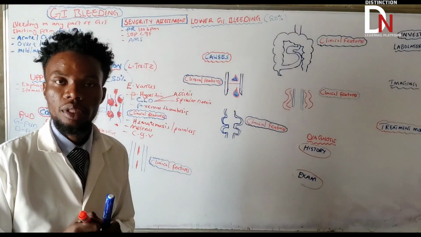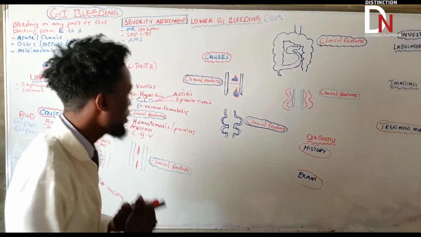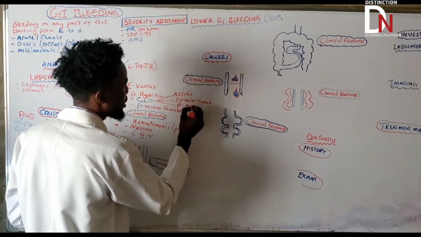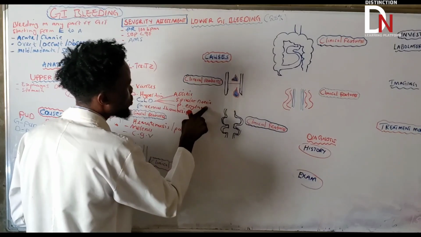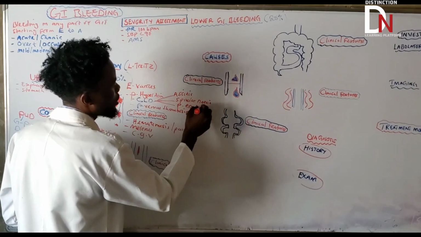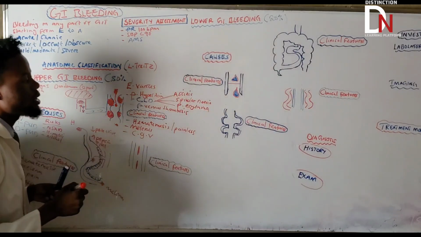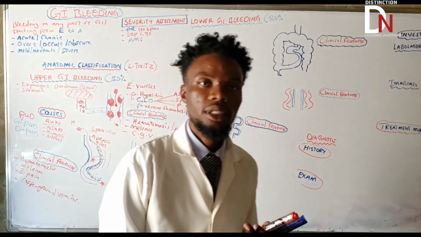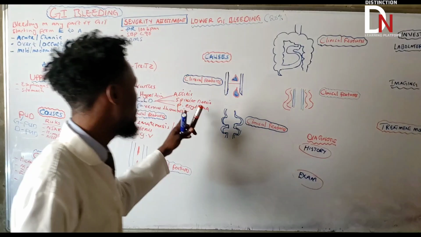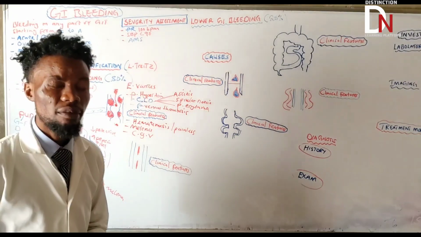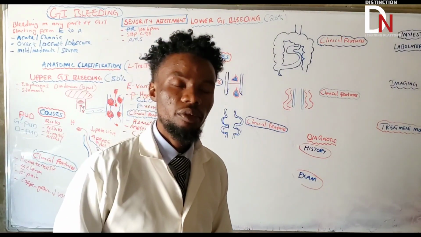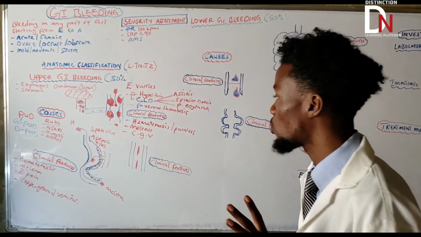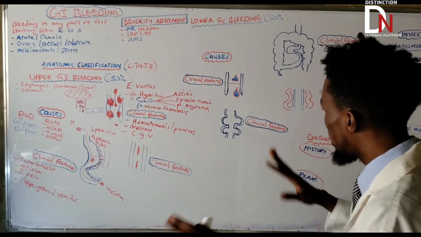What else? There's also palmar erythema. Need to know about that. There's also palmar erythema. So these are the important indications of someone having chronic liver disease. You look for ascites, you look for palmar erythema, and you look for spider nevi. Those are very important indication features for chronic liver disease. If you are suspecting esophageal varices, you need to know that. Okay, it's a lot.